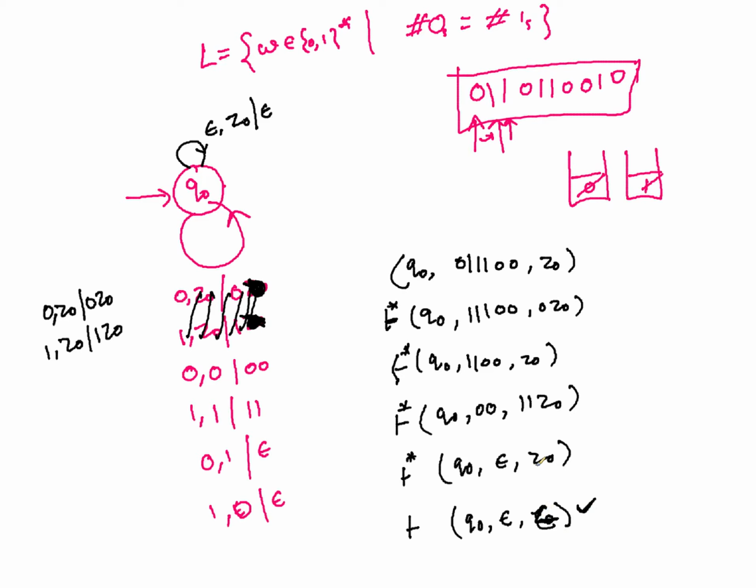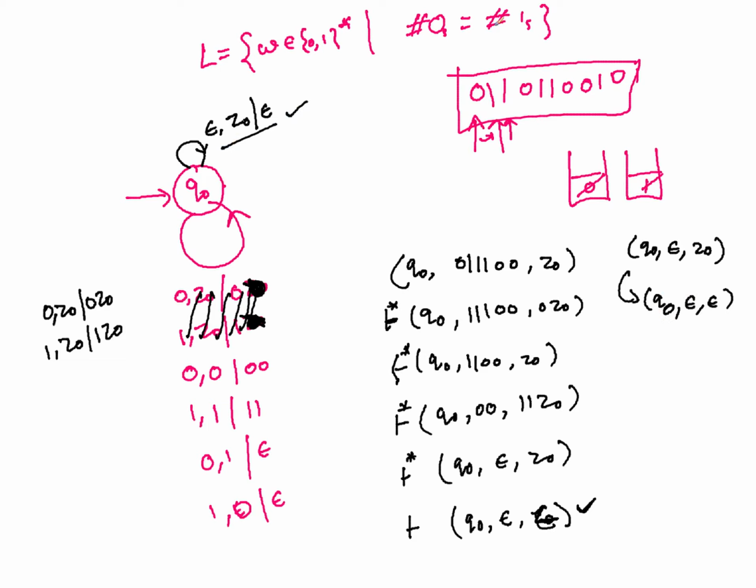So do we accept more than that? Is it possible? So certainly we also accept the epsilon, right? Because if you have Q0 epsilon Z0, by default it becomes Q0 epsilon epsilon, and you are able to accept it because of this transition. So it works fine.